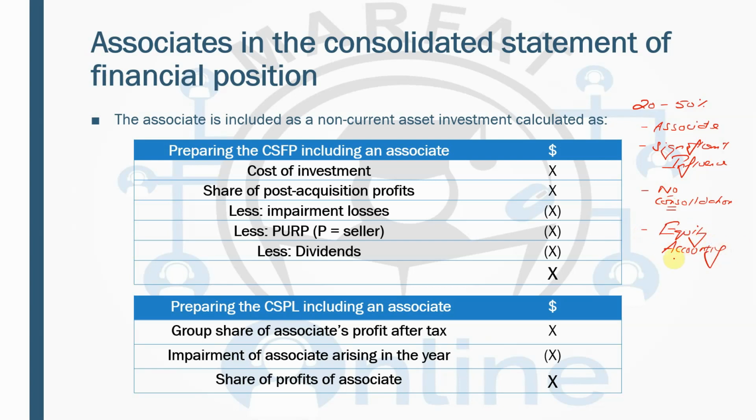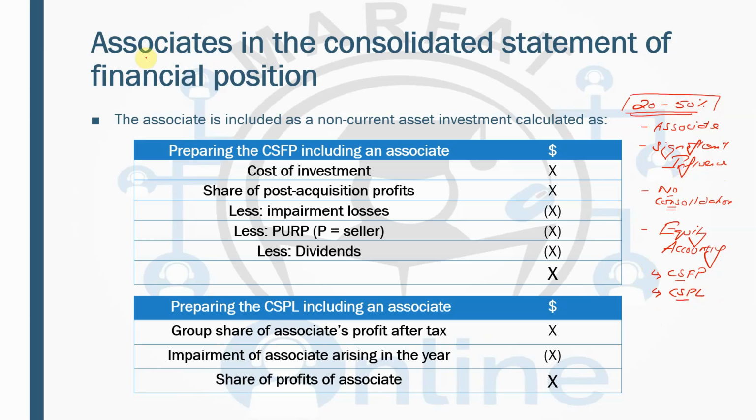Now, equity accounting means that one figure will be recorded in the consolidated statement of financial position and another figure will be recorded in the consolidated statement of profit or loss. And the concept of equity accounting applies where there is significant influence rather than control.